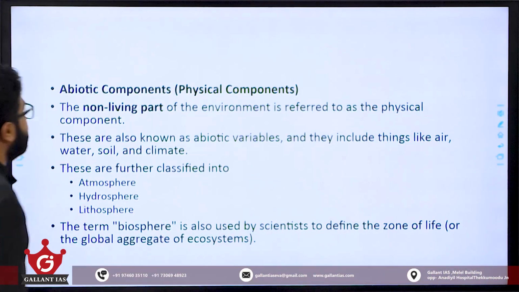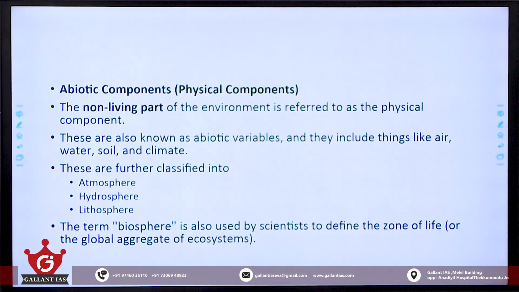Then abiotic components. Abiotic components, the non-living part of the environment, is known as abiotic component or physical component. We can see that atmosphere, hydrosphere, lithosphere, etc. are non-living components of the environment. I mean, they are the abiotic environment.